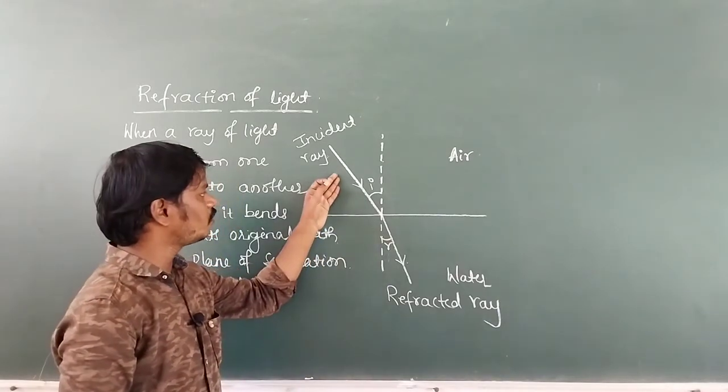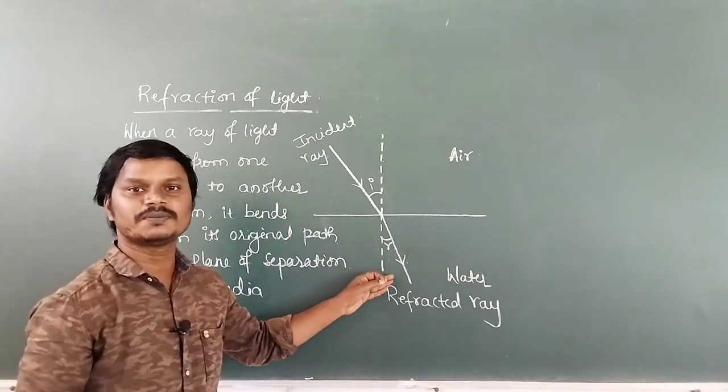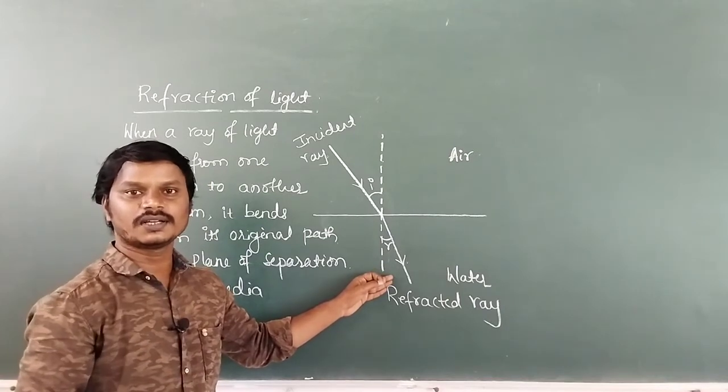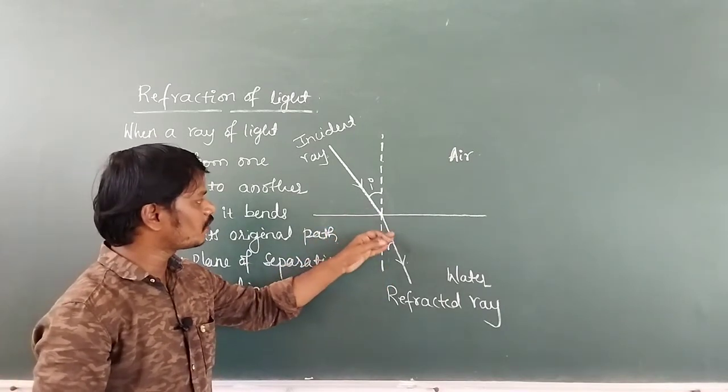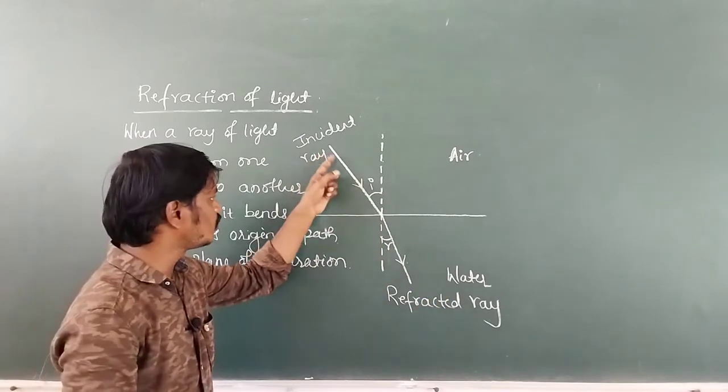When the light travels from one medium to another medium, there is a change in speed of light. Due to the change in speed of light, the light bends from its original path. This is the original path.